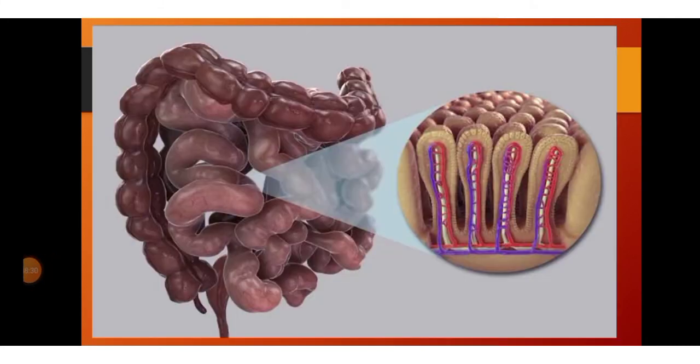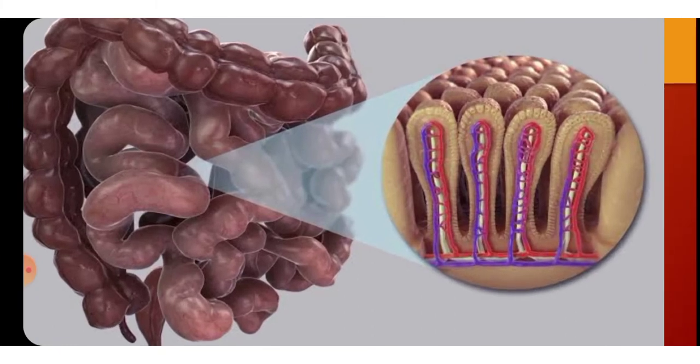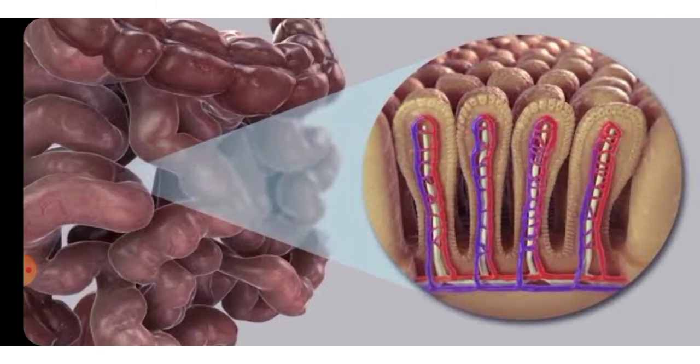The walls of the small intestine consist of a number of folds through which the absorption of the food items takes place. These folds increase the surface area and thus allow for the maximum absorption of digested food by these intestinal walls. Here, the folds play a vital role in providing more surface area to allow the maximum absorption of the food items.